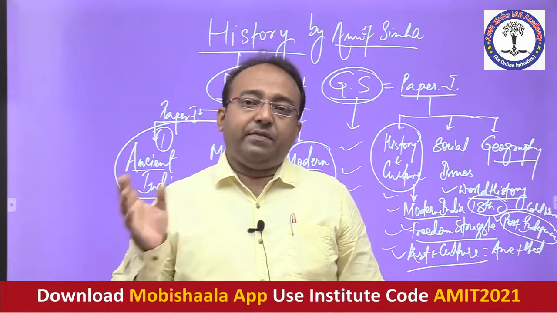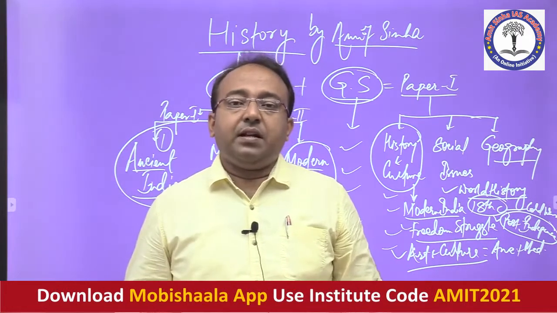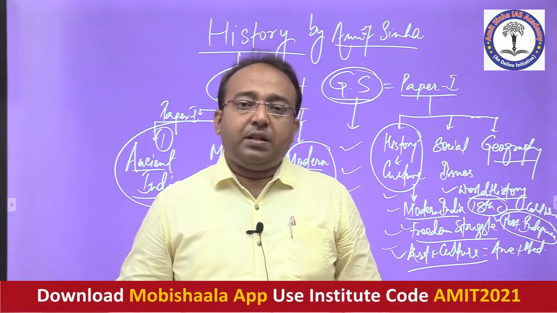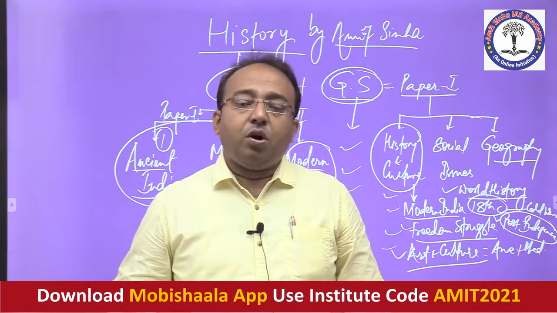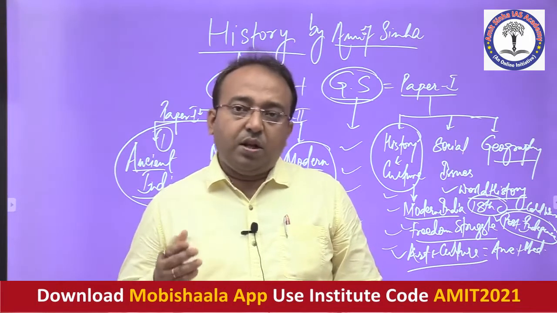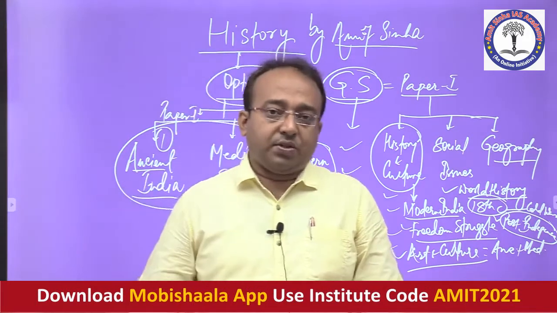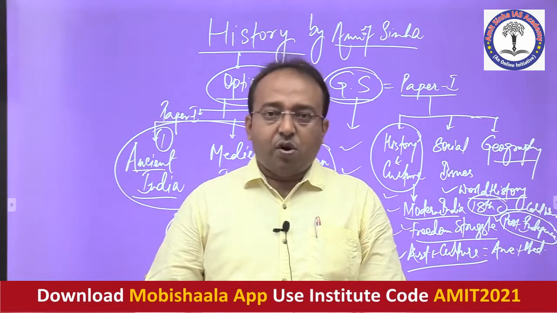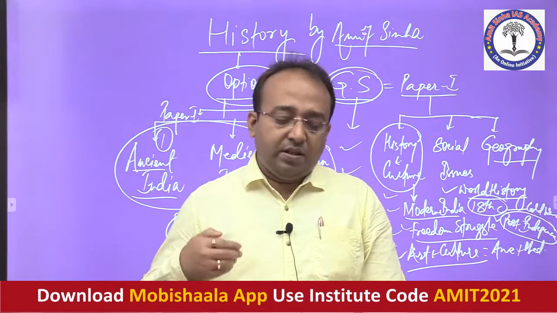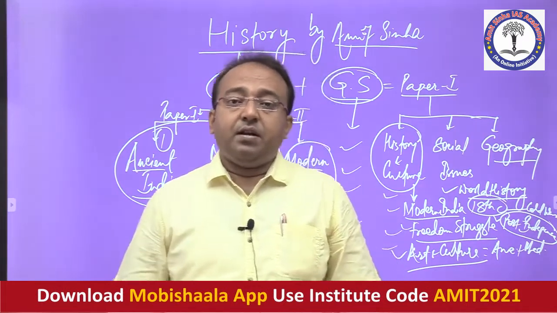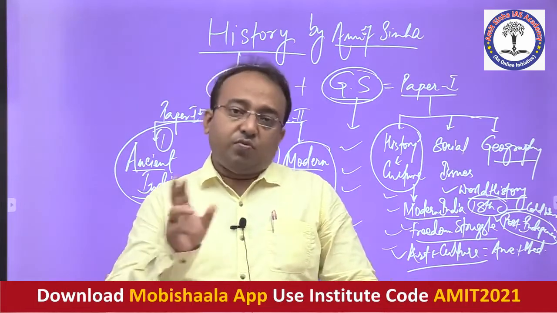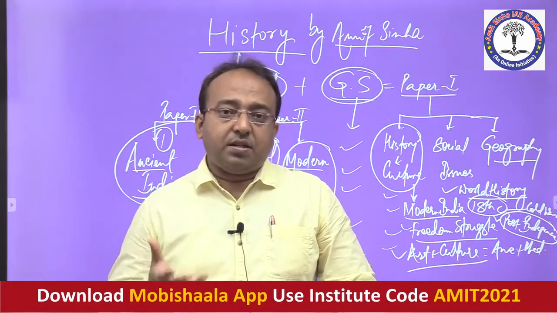Fine. And then when we enter modern India, we see the emergence of various European powers in India, and how they started controlling all the regional powers of India one by one. From there our syllabus of so-called modern India starts. Modern India starts from the dominance of the Britishers in India, especially from the Battle of Plassey to Buxar onwards. From here the modern India syllabus also starts, fine.